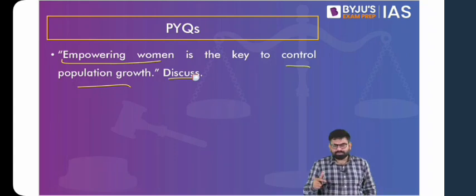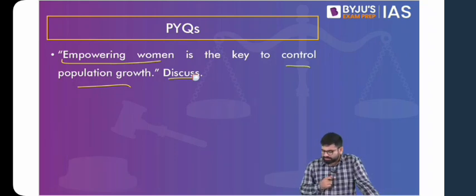Yes, okay. So the body part will take up the positive points. The conclusion can give the ulterior perspective, and the introduction can be started with other ways to control population growth, or else you can start with a data point for that matter. Great. Okay, so this question has also been discussed.